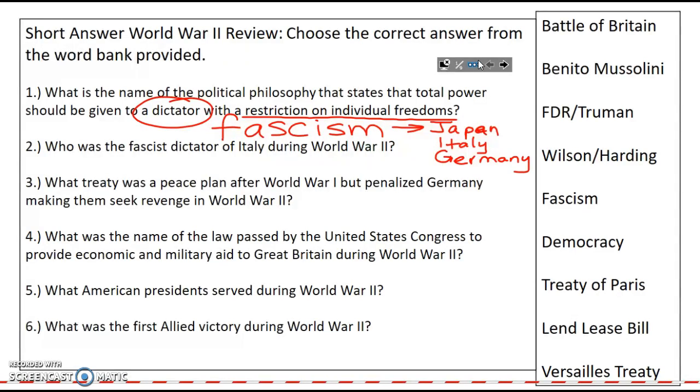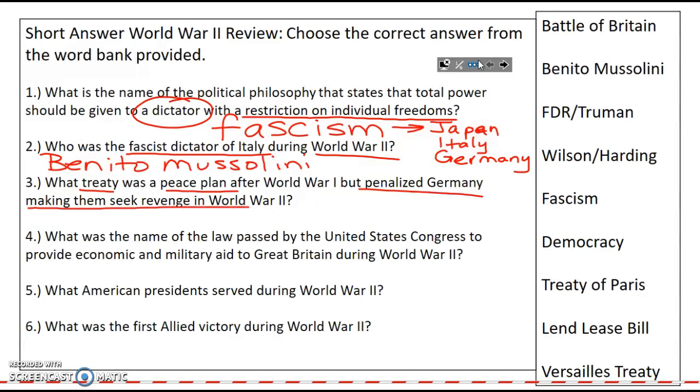Number two, who was the fascist dictator of Italy during World War II? And that was Benito Mussolini, also referred to as El Duce. Number three, what treaty was a peace plan after World War I but penalized Germany, making them seek revenge in World War II? And that is the Treaty of Versailles.